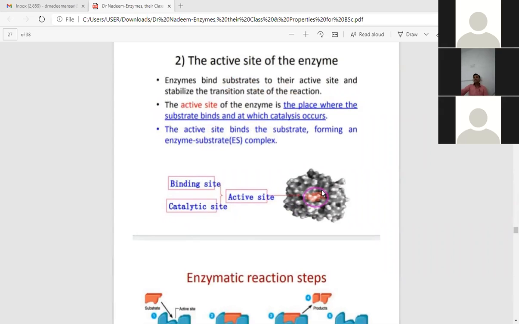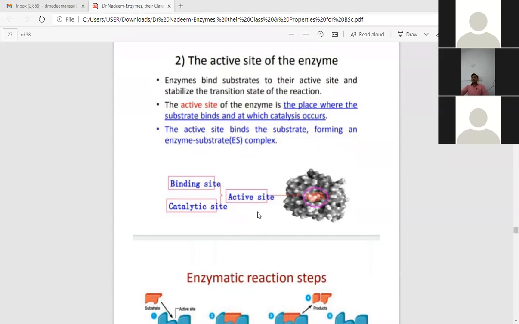Now, another very important property of enzymes, by which they bind to the substrate and also catalyze the substrate, is the active site. The active site has both the function of binding to the substrate and catalyzing the reaction. What is this active site? It is a very small site in comparison to the whole enzyme, and it is the main site which is proposed in the lock and key model and induced fit model for describing enzyme specificity.